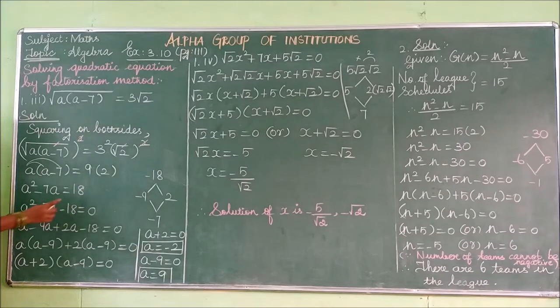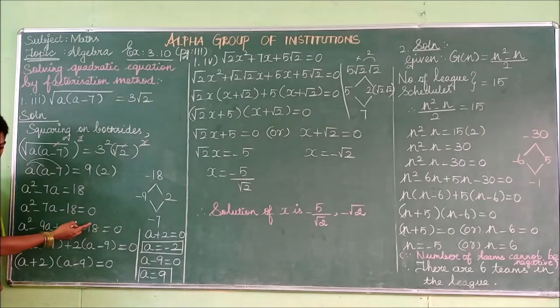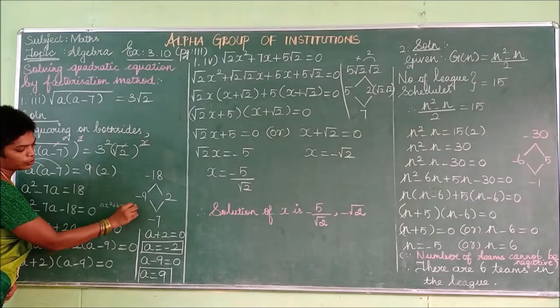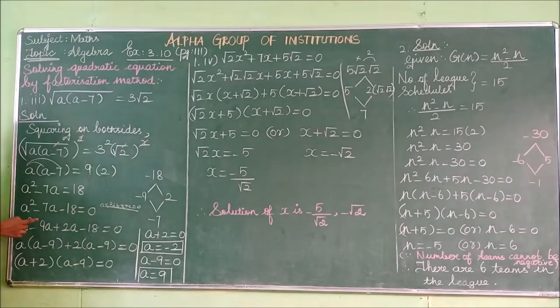Then you have to take this to this side. So 18 will come to this side; here it is positive, and when it comes to this side it will be negative. So a square minus 7a minus 18 is equal to 0. So this is in the form of which one? Ax squared plus bx plus c equal to 0, which is the general form. Now you have to split the term and change it into linear factors. So you have to find the linear factors.